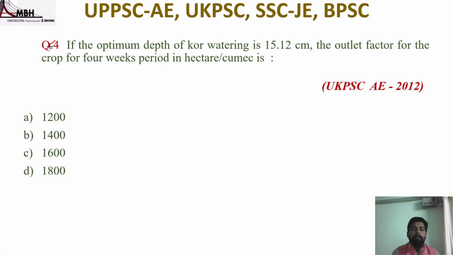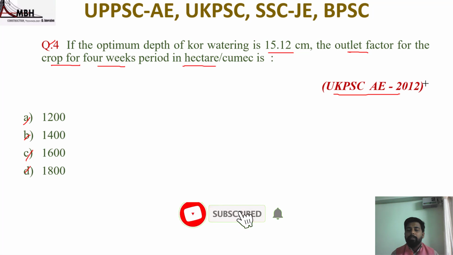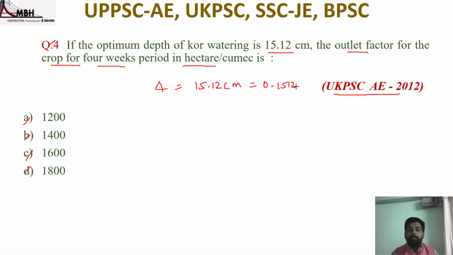Next question is: if the optimum depth of core watering is 15.12 centimeter, then the outlet factor for the crop for 4 weeks period in hectare per cumec is, options are 1200, 1400, 1600 and 1800. So the question was asked in UPSC 2012. So core watering depth, that is delta, is given as 15.12 centimeter. That means 0.1512 meter, and we have to find the outlet factor for the crop of 4 weeks period.